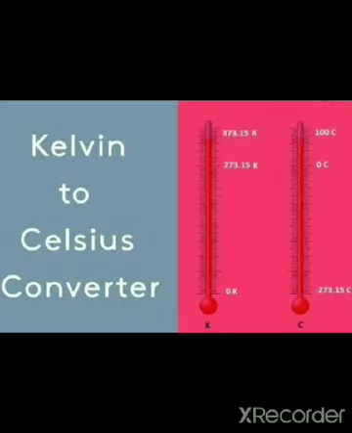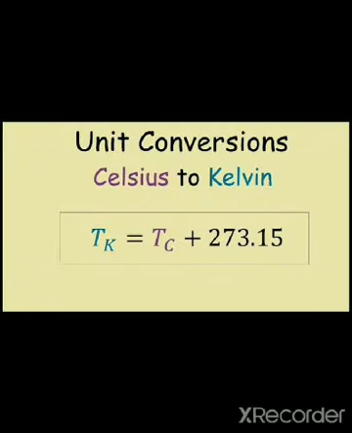Let us now discuss the three main scales used to measure temperature. The three scales are degree Celsius, degree Fahrenheit and Kelvin. If you are given a temperature in the Celsius scale, how can you convert it to the Kelvin scale? Let us see. By adding 273.15 to the temperature in the Celsius scale, we can get the temperature in the Kelvin scale.